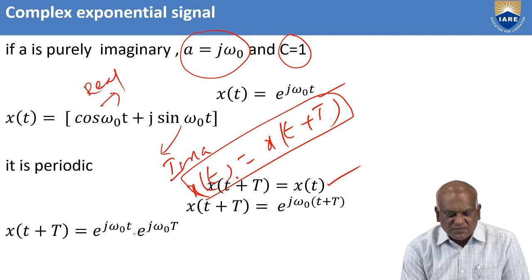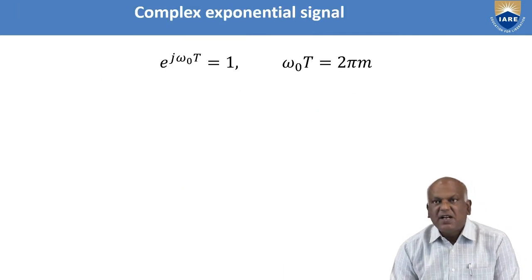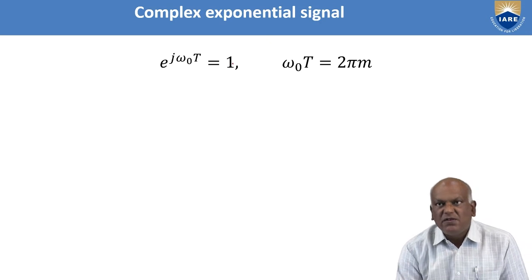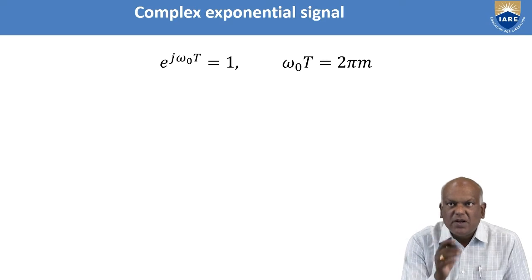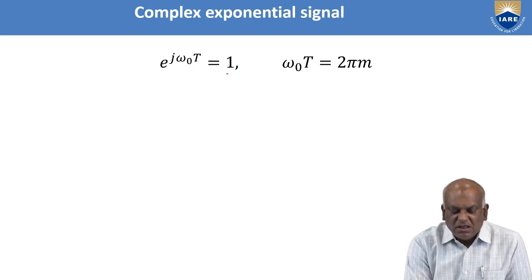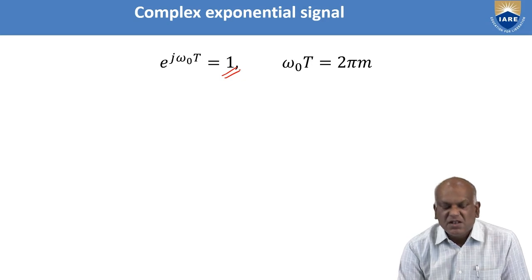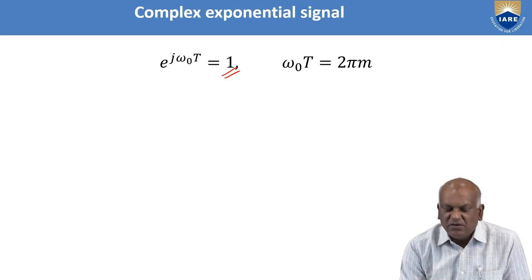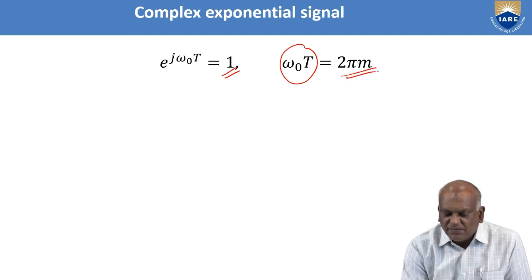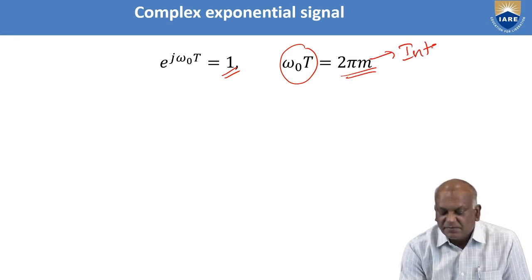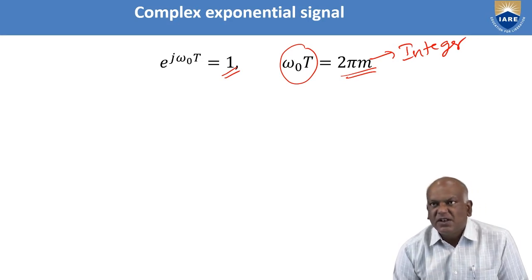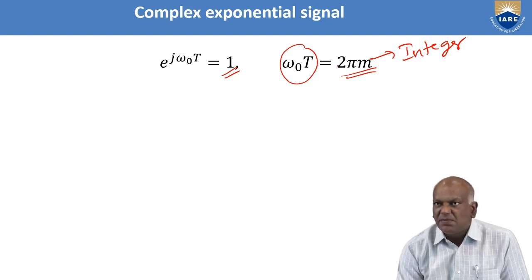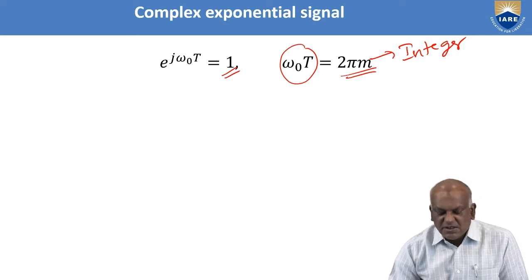Then x of t plus capital T equals x of t. That is why I am writing that the periodic condition is satisfied when e power j omega naught T equals 1. That means whenever omega naught T equals 2 pi m, where m is an integer, then only it satisfies the periodic condition. When omega naught T equals an integer multiple of 2 pi radians, then only the periodic condition is satisfied.